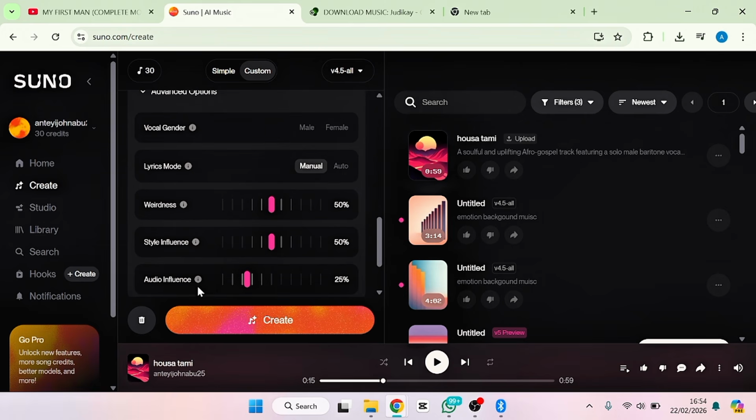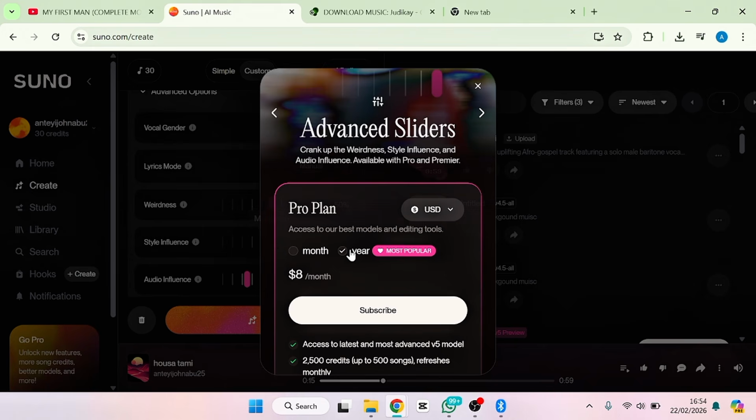And also this audio influence, I highly recommend you take it to 100%. With that, your voice is going to overshadow everything of the AI. But the downside is that to have this, you need to subscribe to their AI Pro plan. So now let me try so that you see what is going to happen. You see that they say advanced sliders. It will cost me $8.